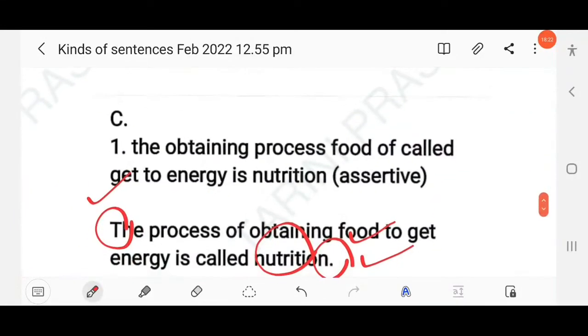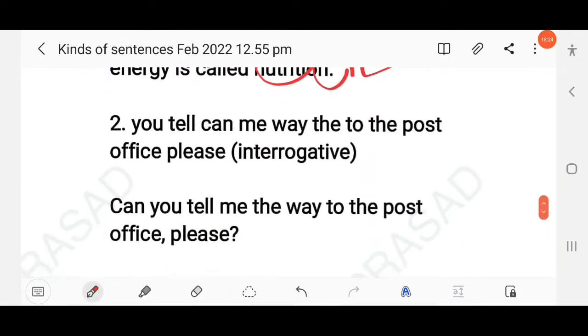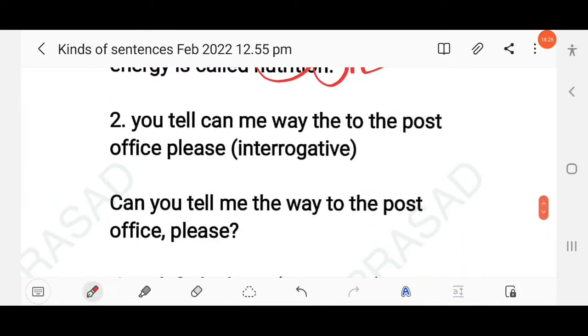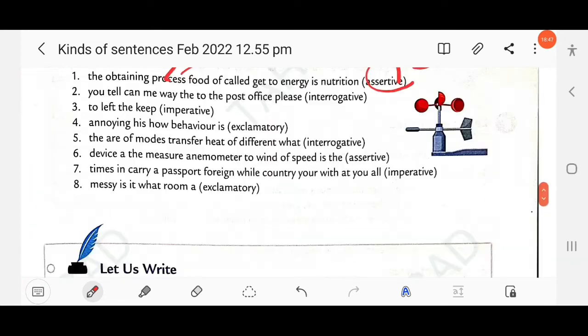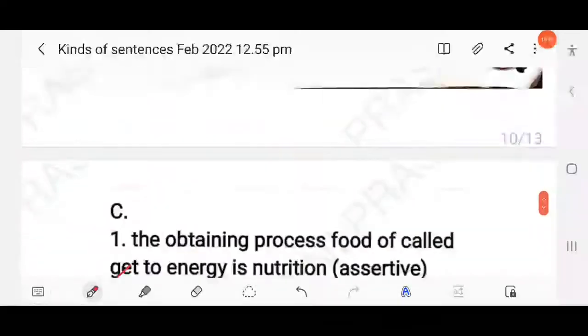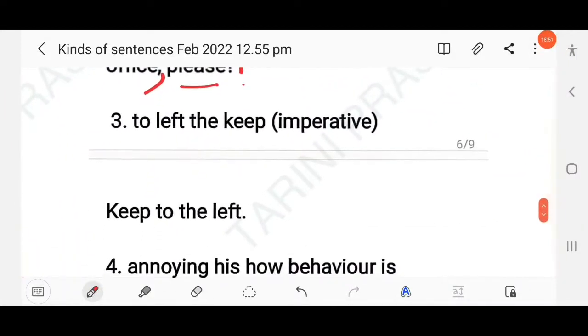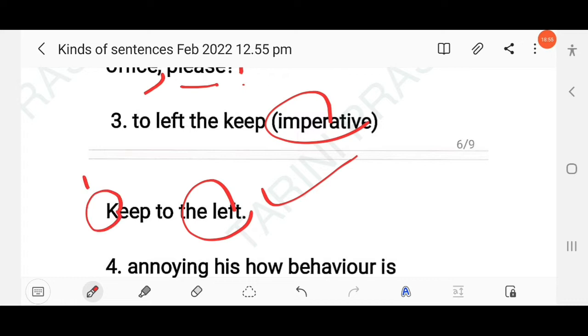Then next question here, can you tell me the way to the post office please, interrogative. So here you have to arrange the words and form an interrogative sentence. Can you tell me the way to the post office, please? Here, before please, you have to use a comma, then write please and end the sentence with a question mark and start the sentence with a capital letter, right? Then next question here, keep to the left, imperative. Yes, keep to the left, imperative sentence, right? Use a capital letter and at the end use a full stop.